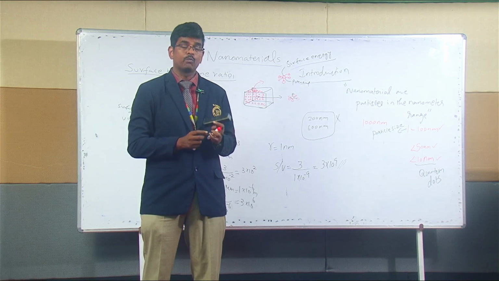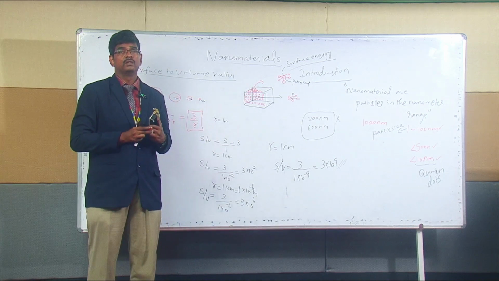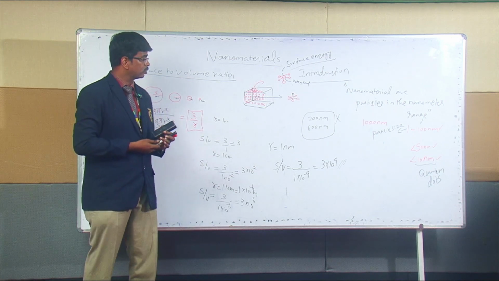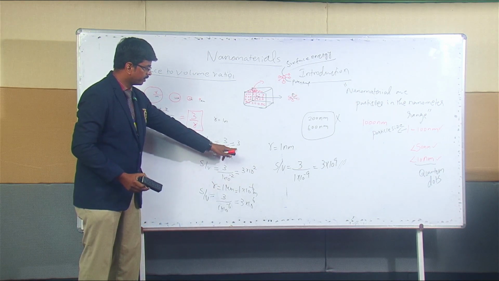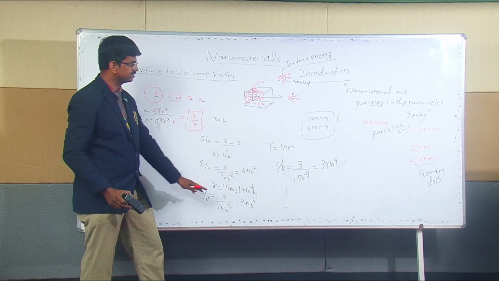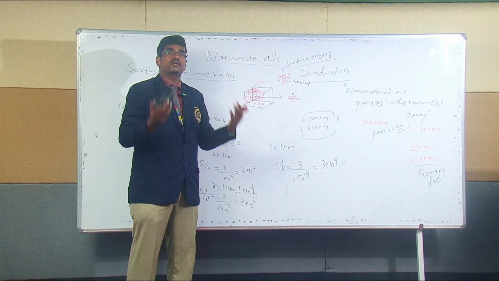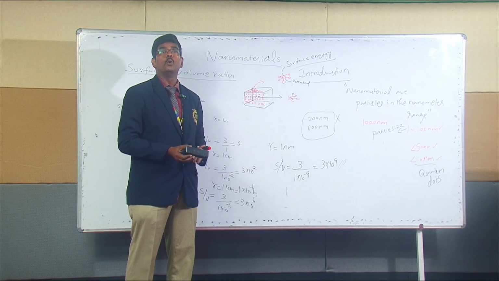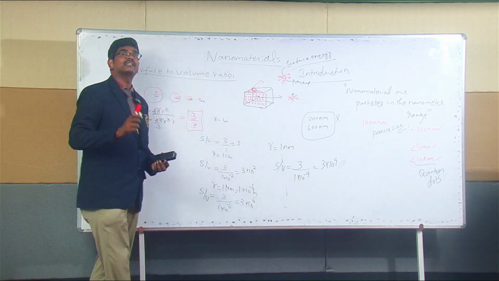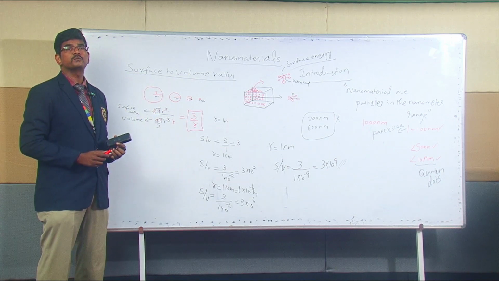So if there are more atoms at the surfaces, definitely it has some excellent behavior. So that is the reason. You can see here, when you compare the particle size, as the particle size decreases, there is more surface when compared to the bulk, which means more atoms are present on the surface rather than the bulk. So that makes nanomaterials special.